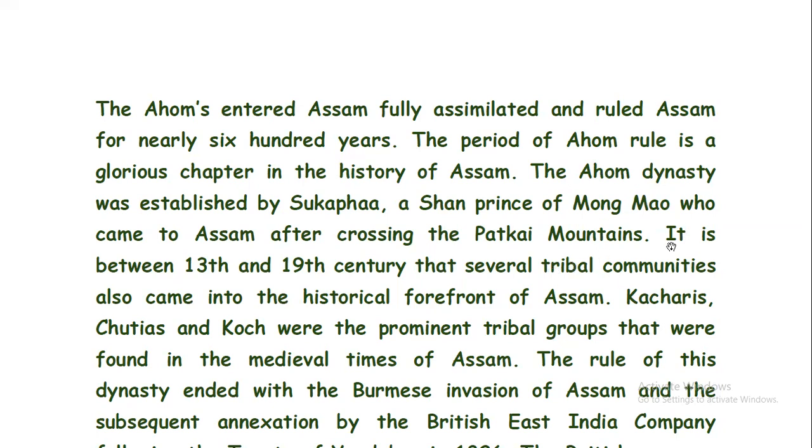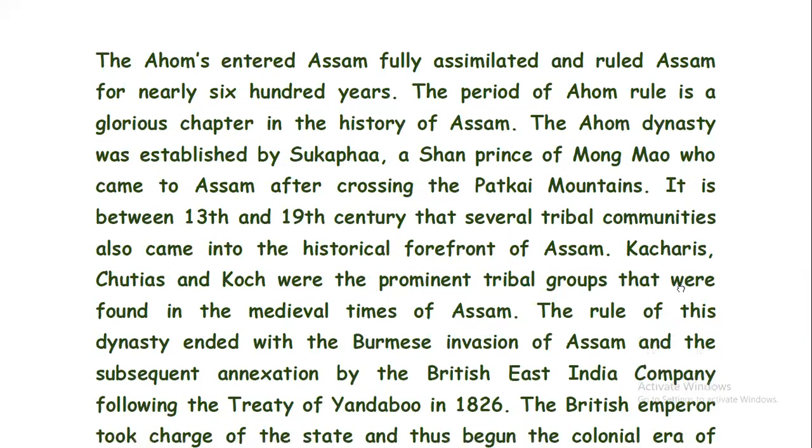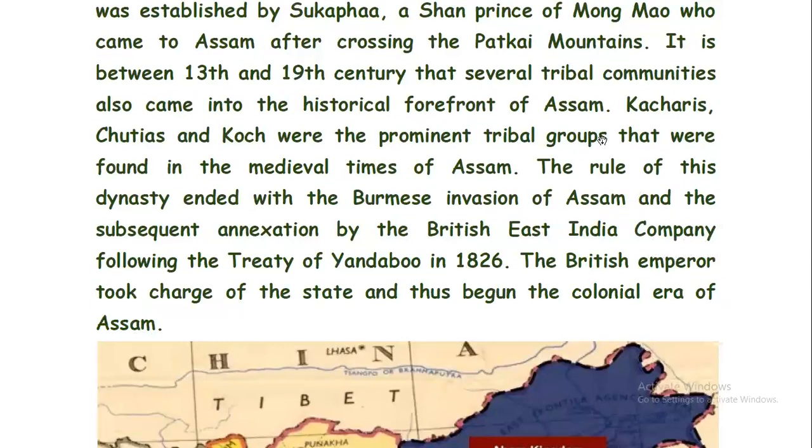He came from Mongmao. It is between the 13th and 19th century that several tribal communities also came into the historical forefront of Assam. Kasaris, Sutias, and Kos were the prominent tribal groups that were found in the medieval times of Assam.